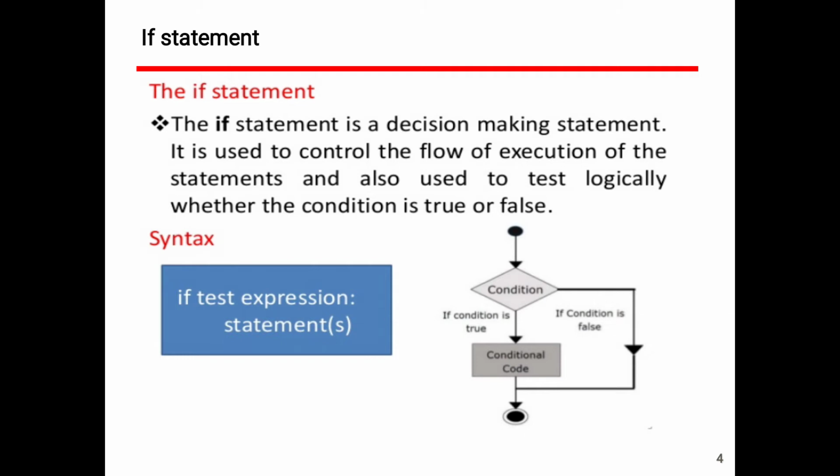If the condition is true, then it has to execute the following statements, that is, the conditional code. If the condition is false, it does not execute any statements. It simply skips the conditional code which is present in the if block.